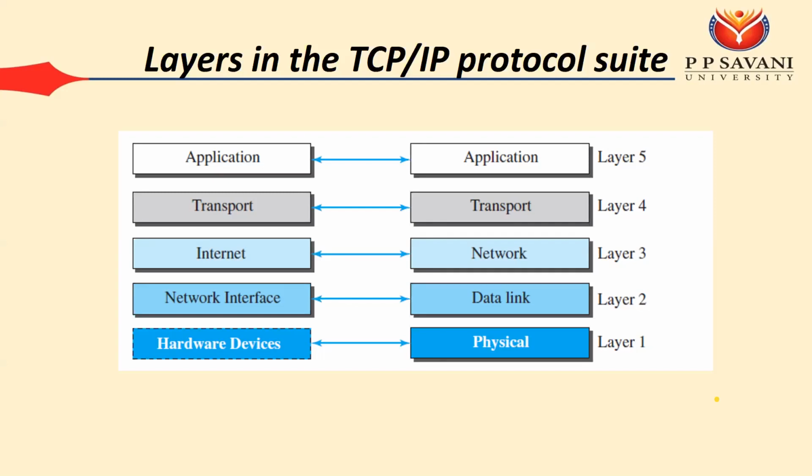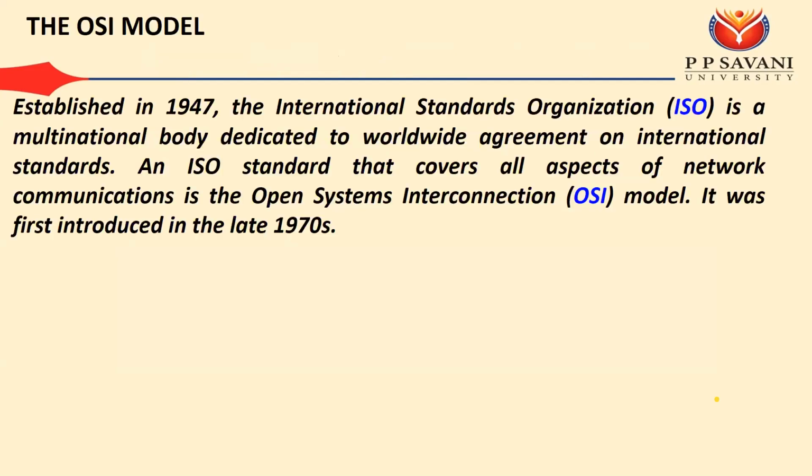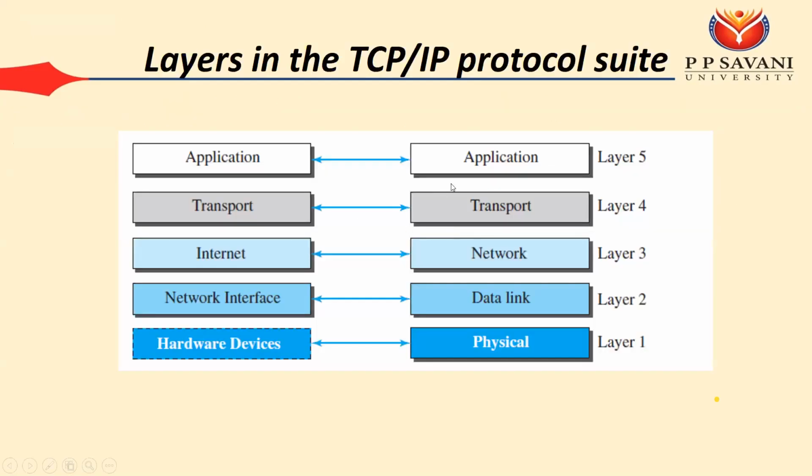Again we will learn these in two layers: one is the network layer and one is the transport layer, in which we will see these protocols. By combining these protocols, the name TCP/IP is given. And the full form of OSI is Open System Interconnection. Again, we will see this OSI model at the last, but over here the major focus is on TCP/IP.